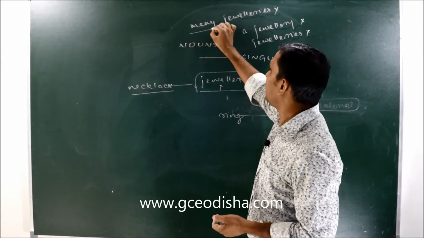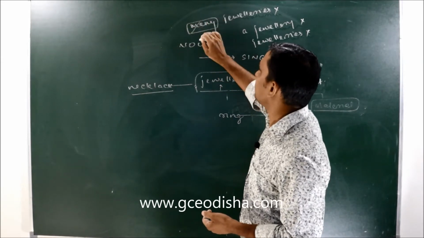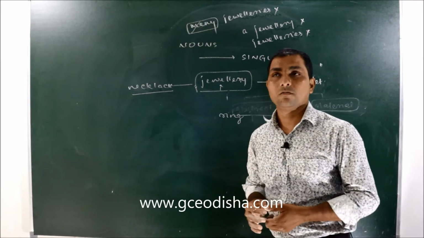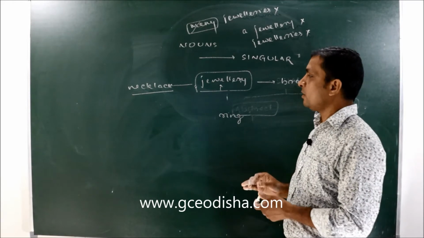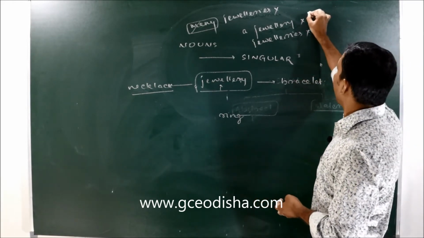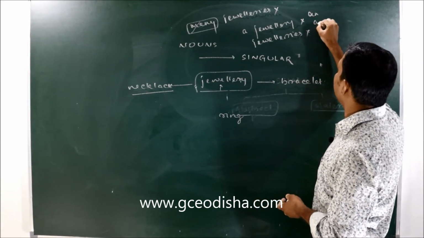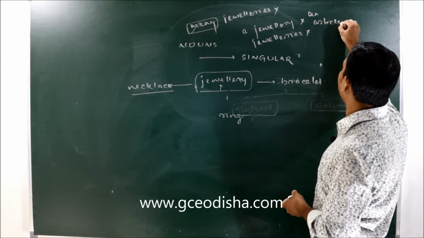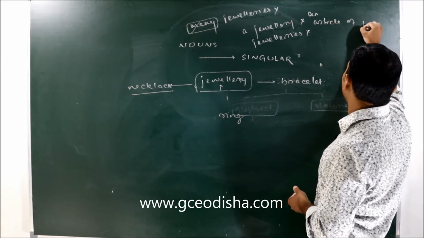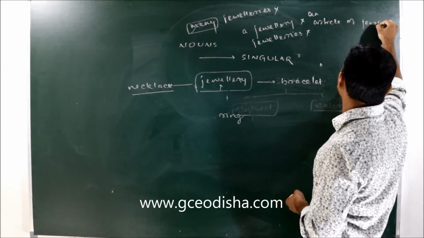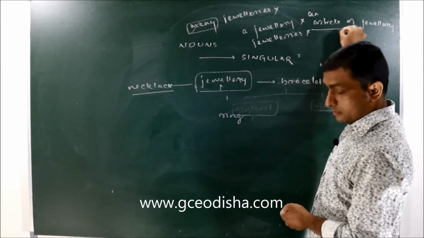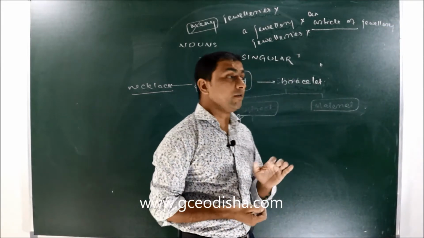Reason, many is a word used to express plural countable noun. But if it is written an article of jewelry, then it is correct.